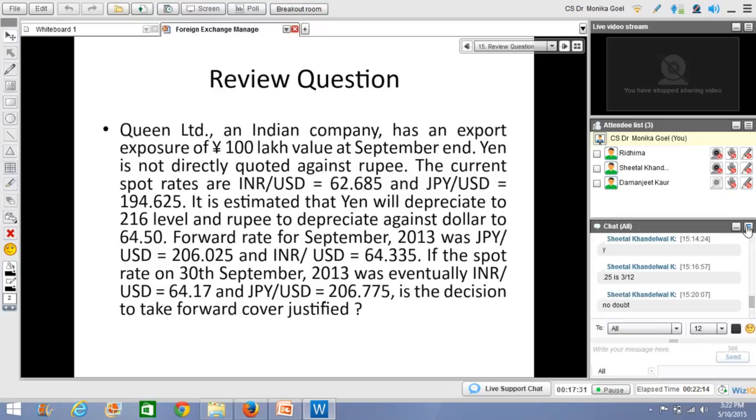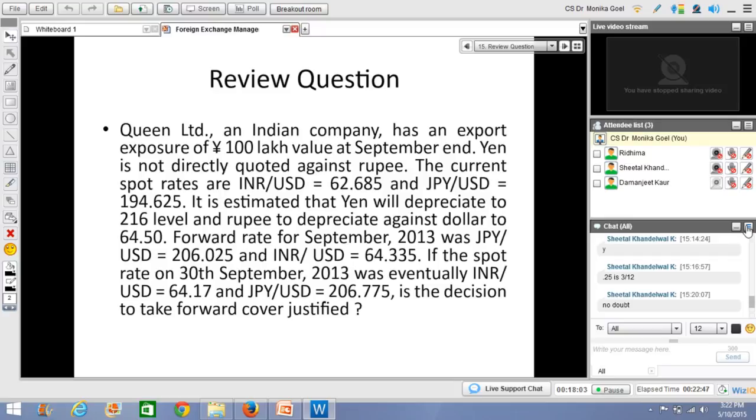Now, it is estimated that yen will depreciate to 216 level as against the dollar. If the yen will depreciate, I have to receive in terms of yen, so I will have some problem. So I need to understand that yen will depreciate to 216 level, and rupee will depreciate against dollar to 64.50. Now rupee will also depreciate, yen will also depreciate. So based upon estimates, what is the amount of money that I can receive? That is what I need to understand.